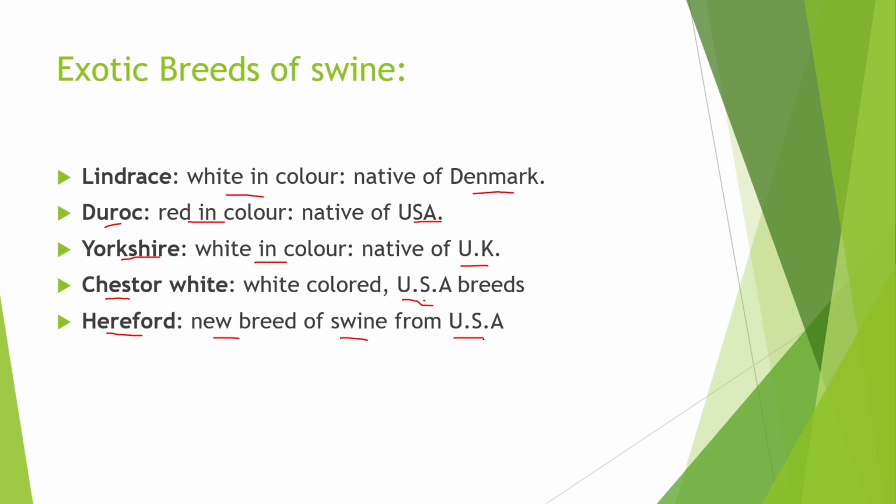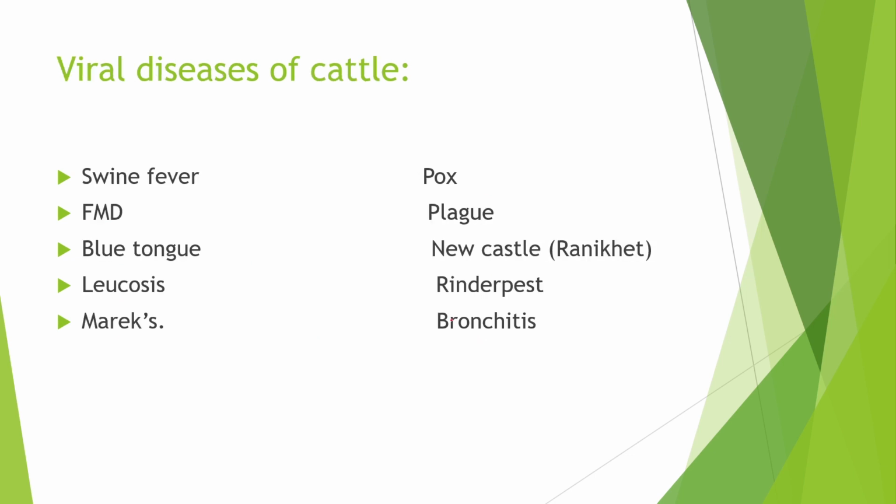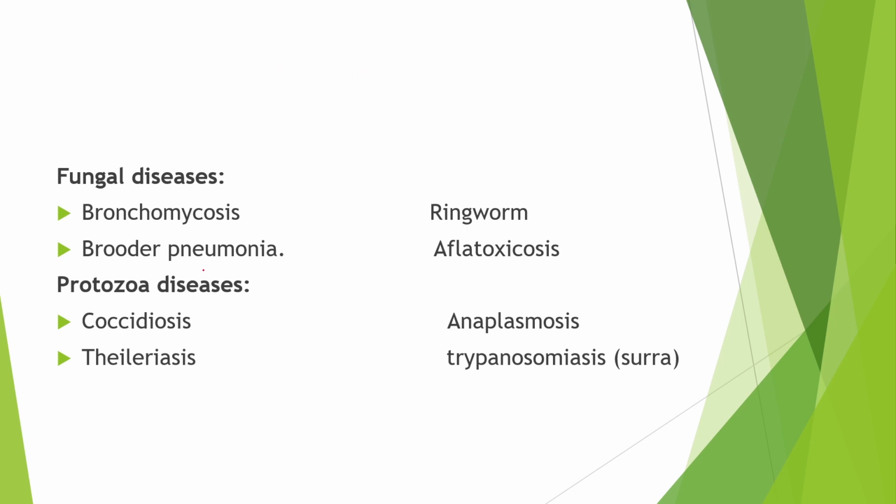Next topic is about viral diseases of cattle. First is swine fever, FMD, blue tongue, leukosis, marks, pox, plague, Newcastle, rinderpest and bronchitis. These are the examples of viral diseases of cattle. Next, fungal diseases of cattle are bronchiomycosis, brooder pneumonia, ringworm and aflatoxicosis.